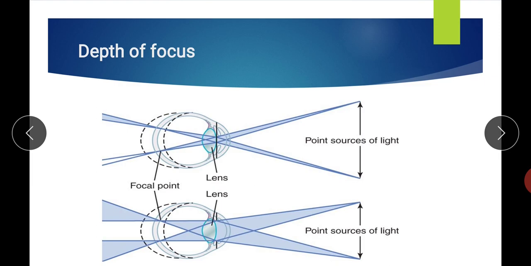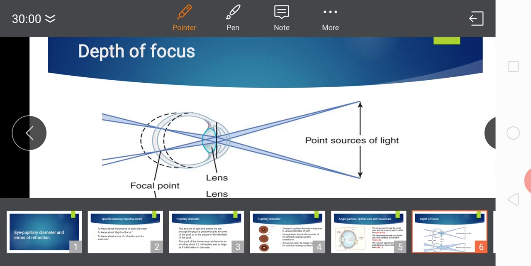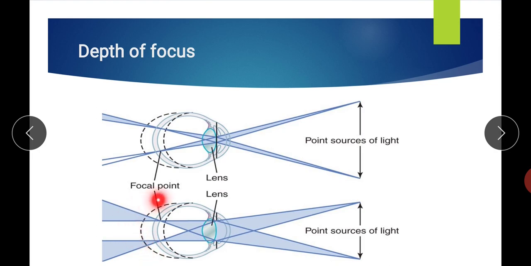Here you can see that the point becomes a line. The same thing here, the point does not remain a focal point, but becomes a line. So, we can say in the second figure, when the pupillary aperture is large or dilated, if the retina goes out of focus, there will be blurring of the image. In the second figure the image becomes blurred, while in the first figure even though we are moving the retina out of focus, the image remains clear.